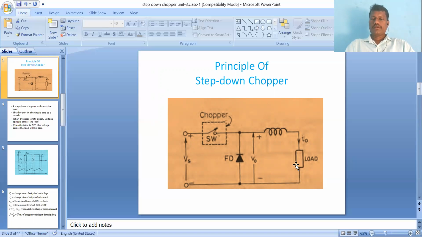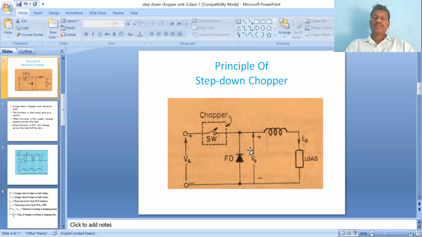So during the chopper off state, the current will not become zero. Why? Because the freewheeling diode is connected across the load, so automatically a current path is presented. The direction is freewheeling diode, inductor, load, and again freewheeling diode. So it is the current path during the turn off period.